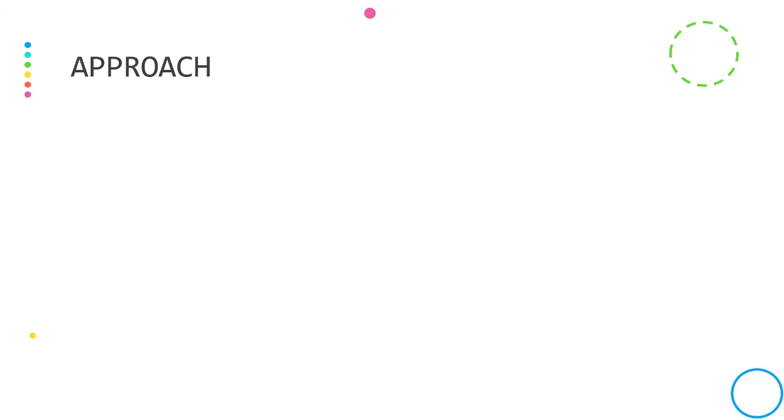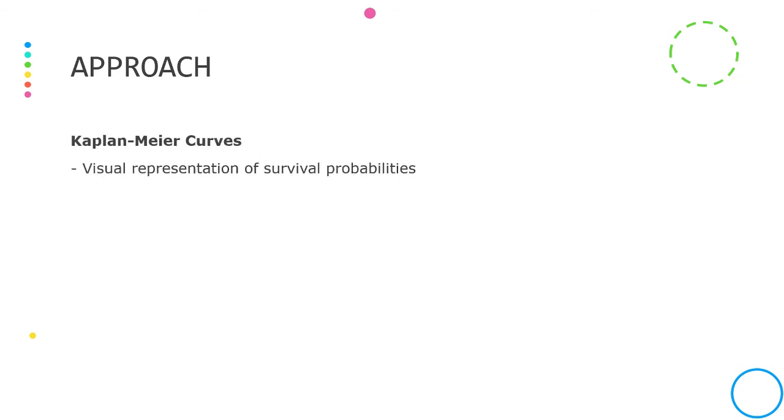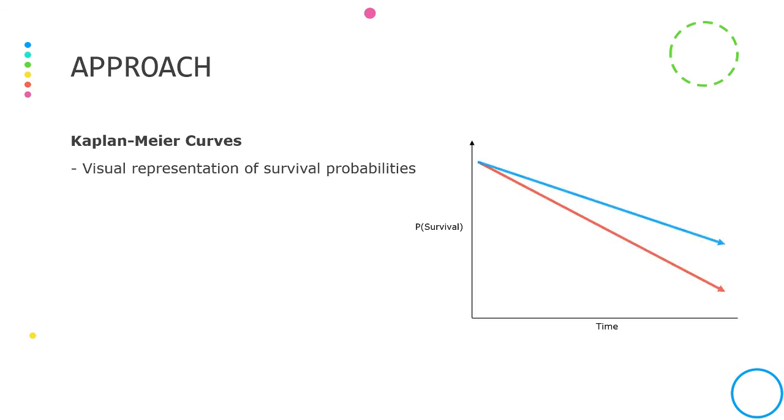So the approach now is to use survival analysis and see what are the chances that a project with a variation of these features will remain active. We use Kaplan-Meier curves, an application of survival analysis that gives a visual representation of the survival probabilities over time. So you can measure the chances of survival of projects that use GitHub versus those that use Debian and are able to visualize which set of projects has a higher chance of survival.